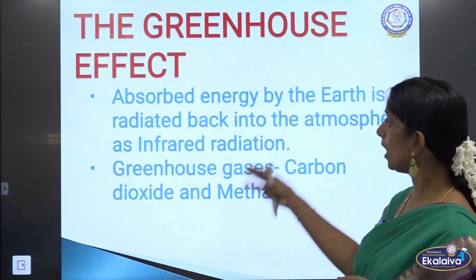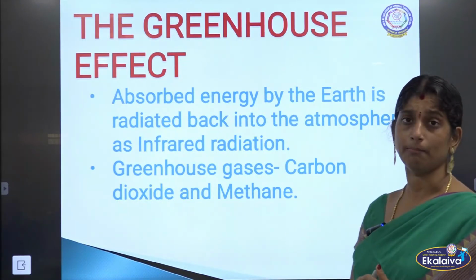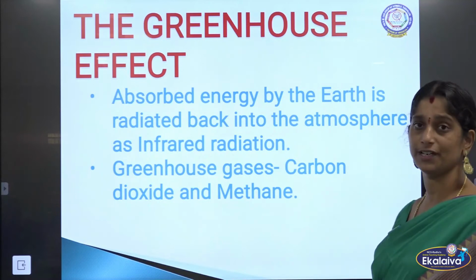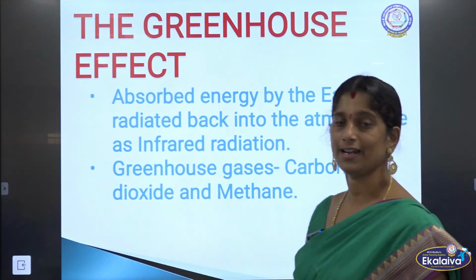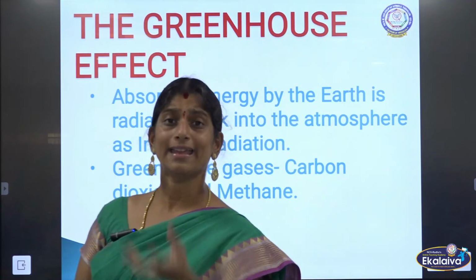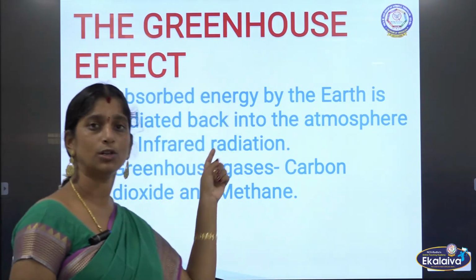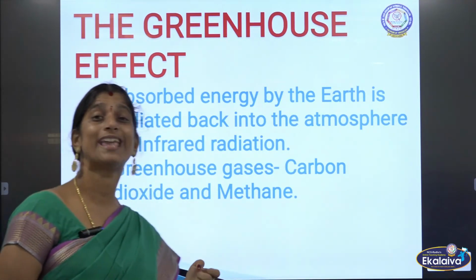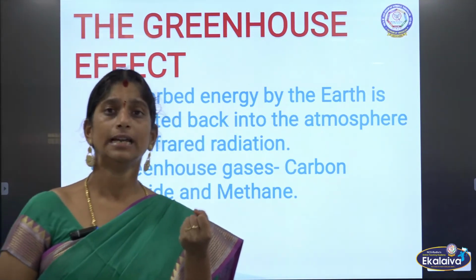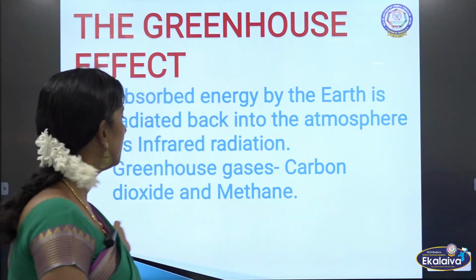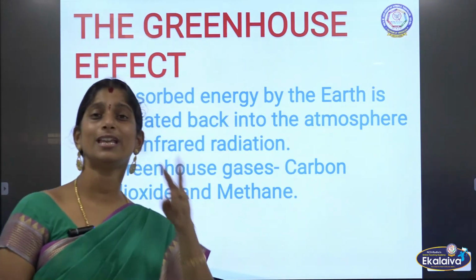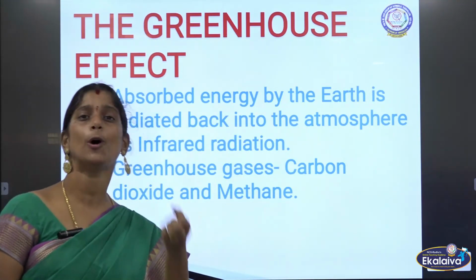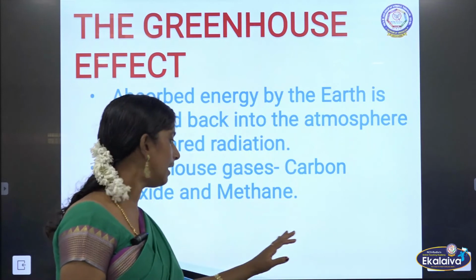So the absorbed energy by the earth is radiated back into the atmosphere as infrared radiation. The greenhouse gases which absorb this heat from the sun are carbon dioxide and methane. So these two gases help as greenhouse gases by absorbing the heat from the sun into the atmosphere.